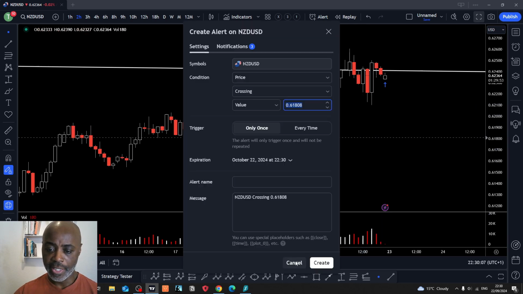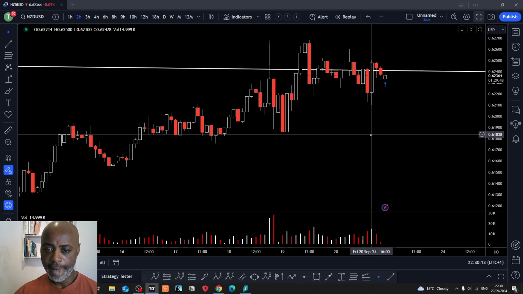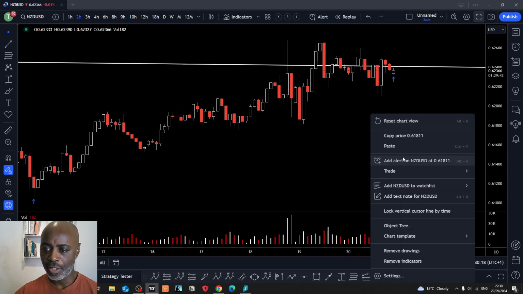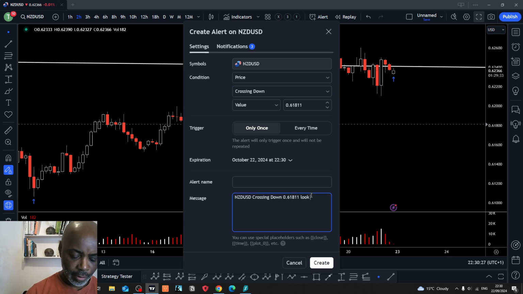And what's my alert? Hang on, that didn't quite work, did it? Let's get in here. Now, I like this one. I think this is more of a breakdown. Add an alert. If price crosses down through this level, look for price to pull back into some kind of resistance. And that equals potential. And it's all about potential at the moment, traders. And that equals a potential sell.